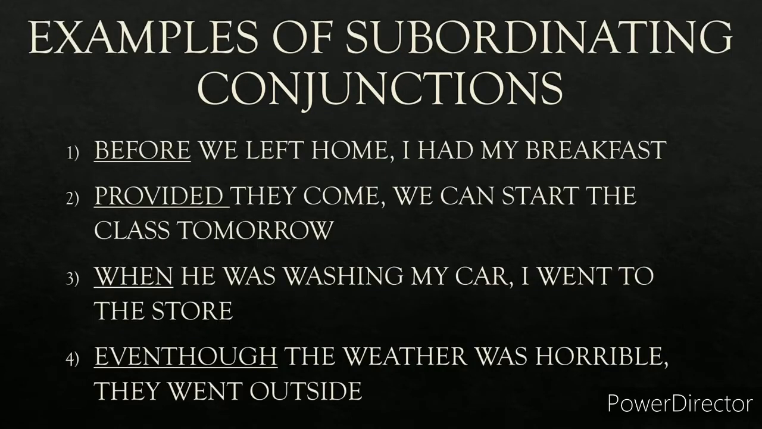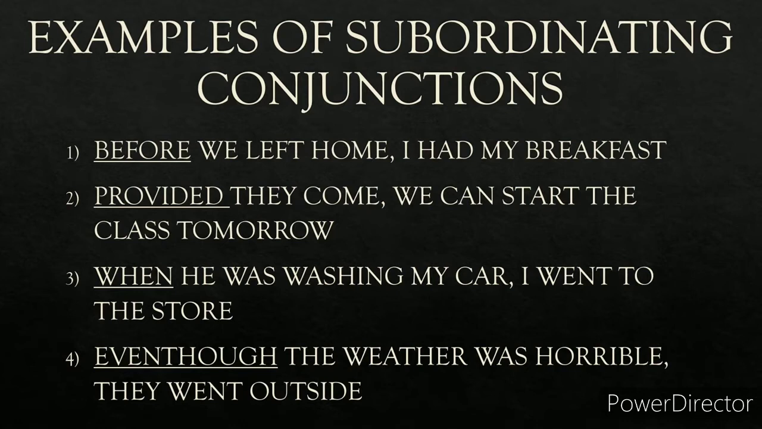Now, examples of subordinating conjunctions. Before we left home, I had my breakfast. Before we left home is a dependent clause, and I had my breakfast is an independent clause. So it basically joins the dependent clause with the independent clause. So before is the subordinating conjunction. Provided they come, we can start the class tomorrow. Provided they come is the dependent clause. We can start the class tomorrow is an independent clause. Provided is the subordinating conjunction.